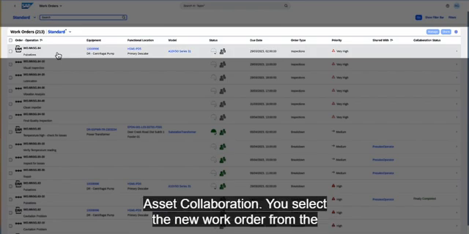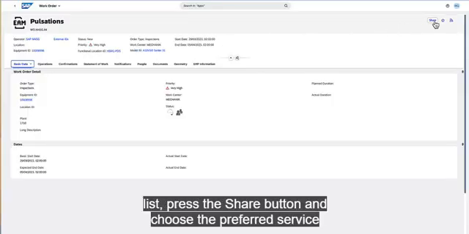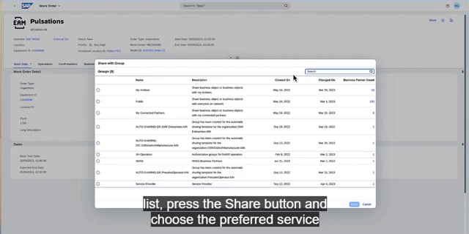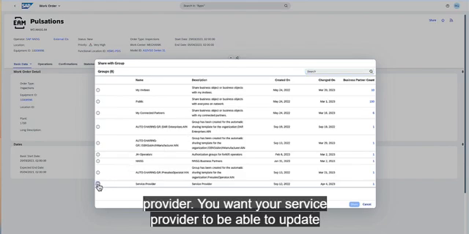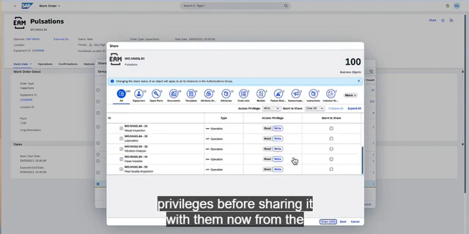You select the new work order from the list, press the Share button, and choose the preferred service provider. You want your service provider to be able to update the work accordingly, so you check and assign the access privileges before sharing it with them.